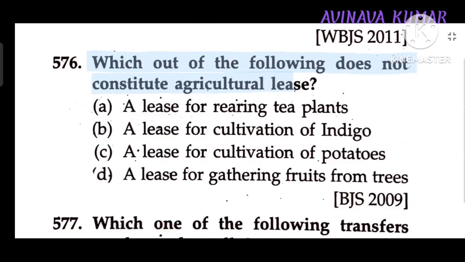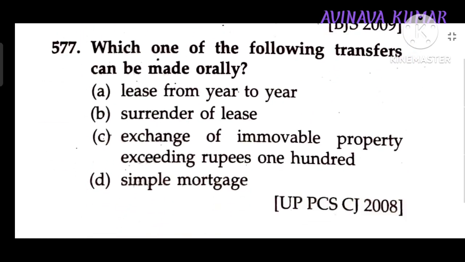Which out of the following does not constitute agricultural lease? A lease for cultivation of indigo. Which one of the following transfers can be made orally? Surrender of lease.